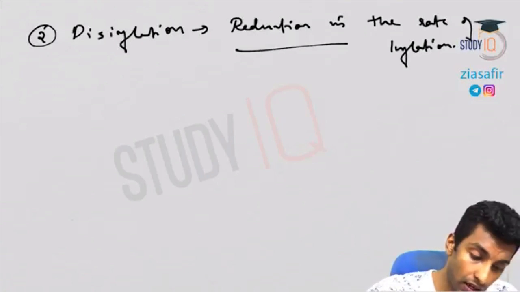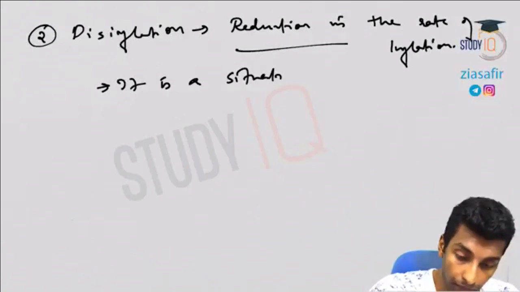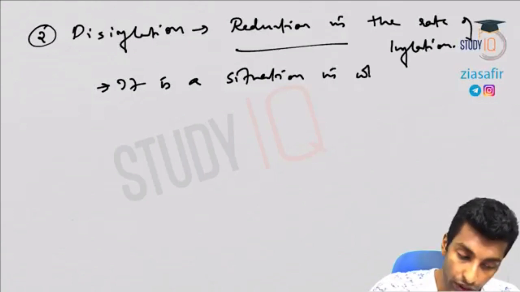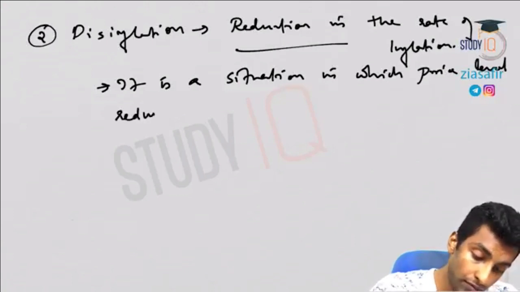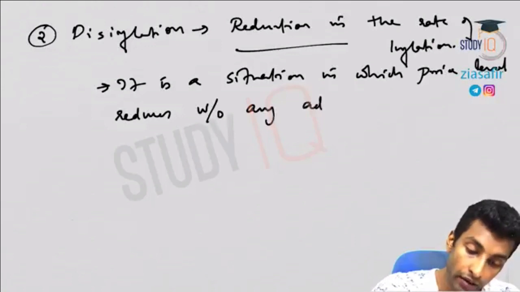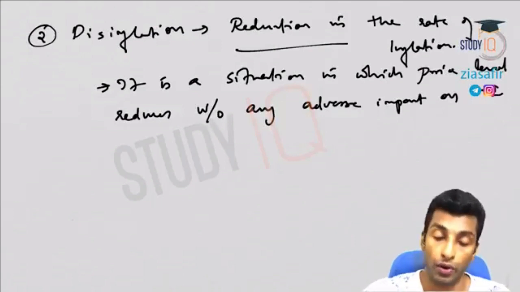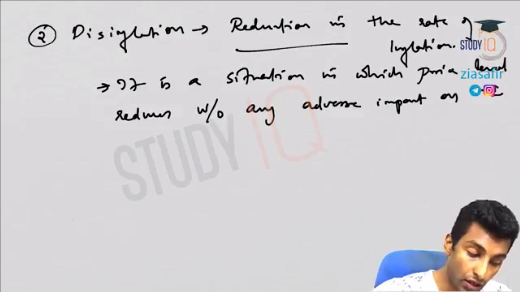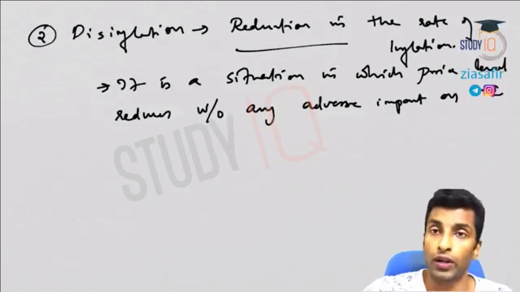So it is a situation in which price level reduces without any adverse impact on national income. Okay, so national income is not affected. Obviously output, employment, etc. won't be affected. So it is desirable.